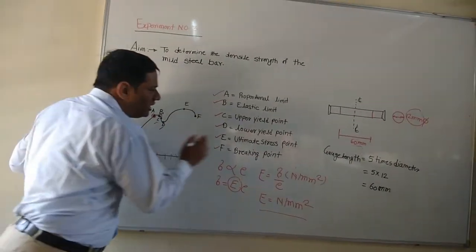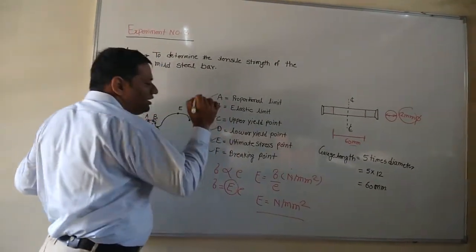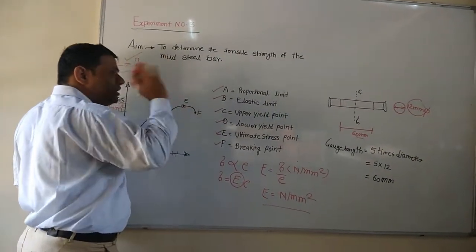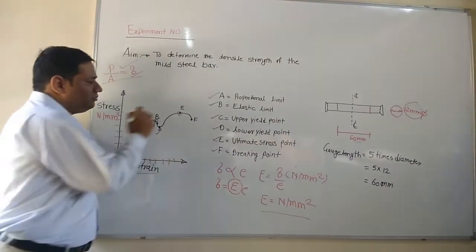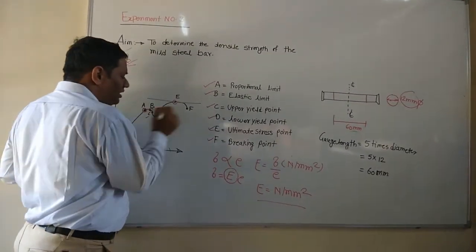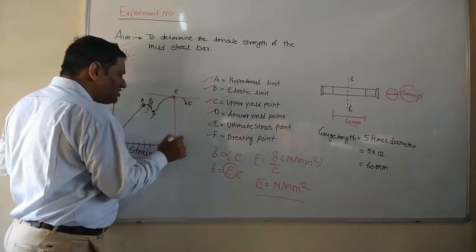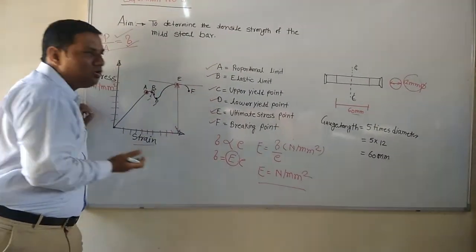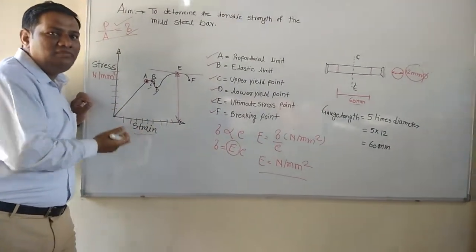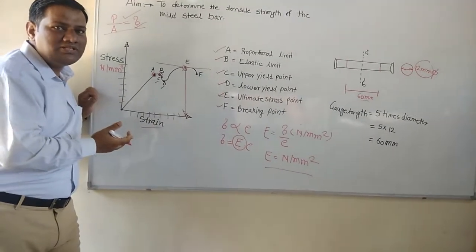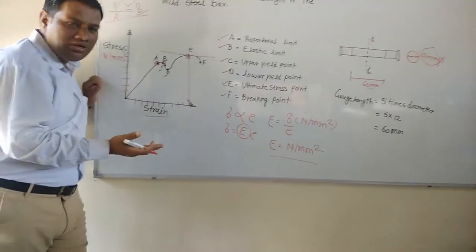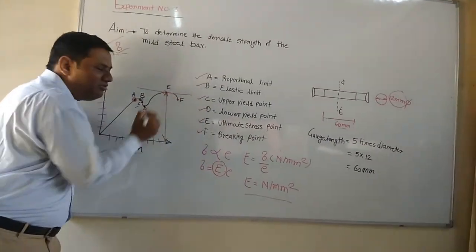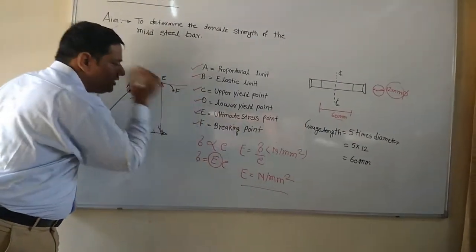Okay. Now the next point is E, the ultimate stress point. In this case, we will get the ultimate strength of the particular bar. If you draw the tangent, it gives the maximum stress of the particular material. Clear? If you keep increasing the force, any material has some maximum strength, it is designed for a maximum load. So if you increase the load again, after some time it will fail. So this F is the breaking point.